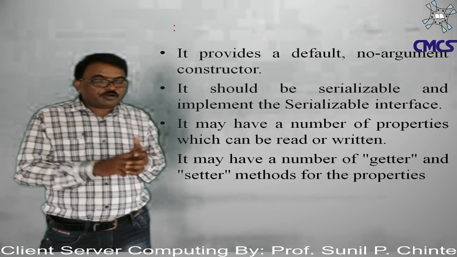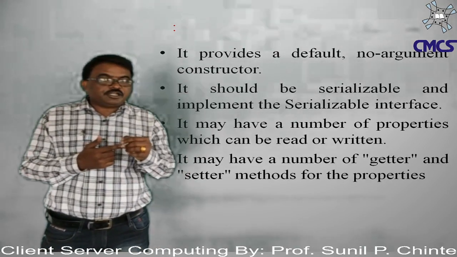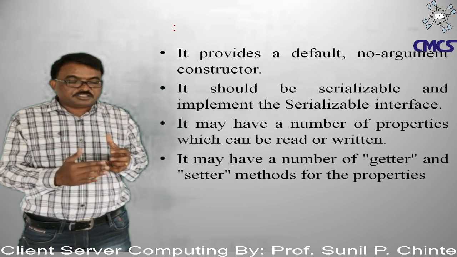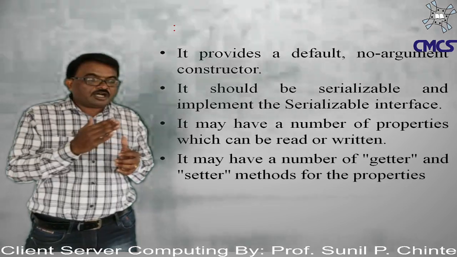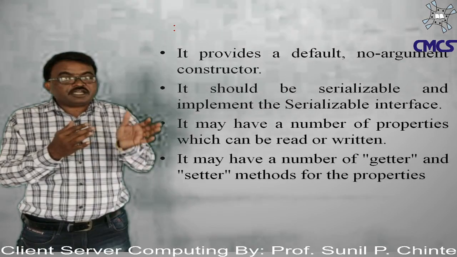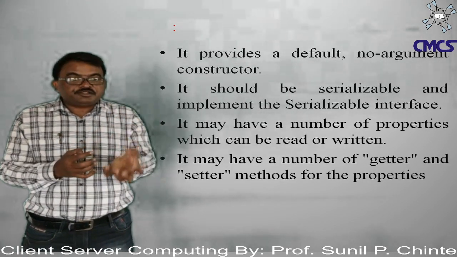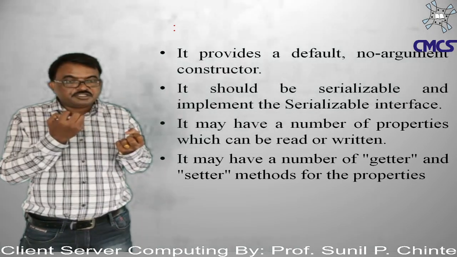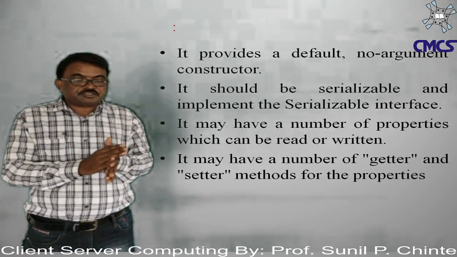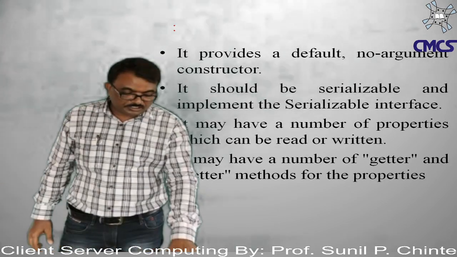It may have a number of getter and setter methods. Means Java bean can have getter and setter methods. What are getters and what is a setter method? Here the getter methods are the methods that get the values, and the setter methods assign the values to the properties. Means if you want to get the values, at that time we use getters, and if you want to set or assign a value, at that time we use the setter methods. So Java beans can have getter methods and setter methods.